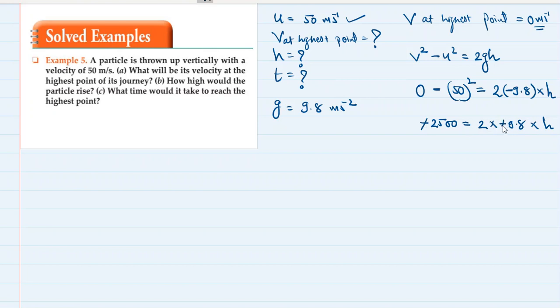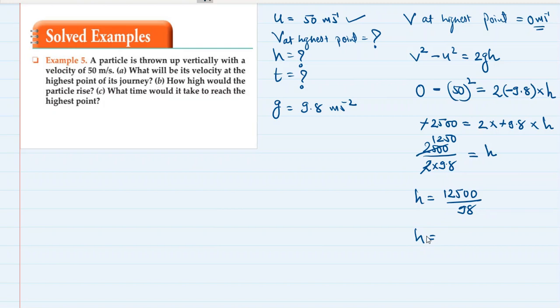Okay, the minus sign, just cut it. So 2500 divided by 2 divided by 9.8 will be equal to h. So h, that is the maximum height reached by this particle when it is thrown vertically upwards, is 2500 divided by 2 times 9.8. You can simplify this over here itself. You can divide 2500 by 2, you get 1250, and then you can write it as 12500 upon 98. I just got rid of the decimal place. So that is the maximum height reached.